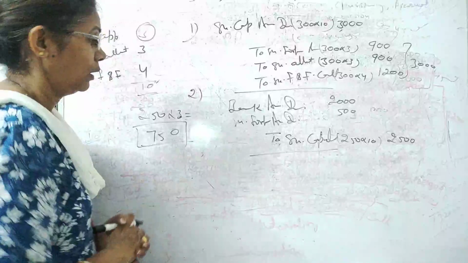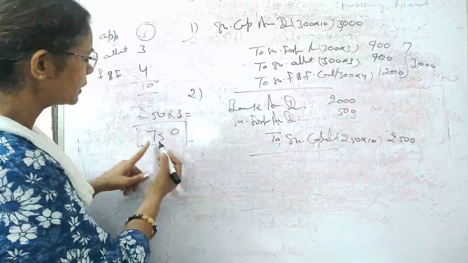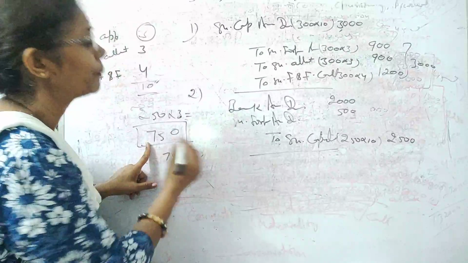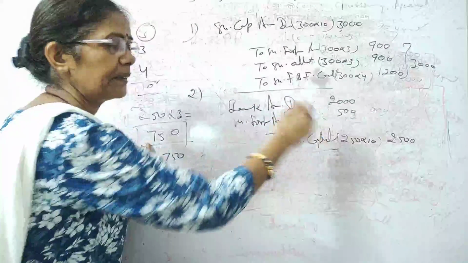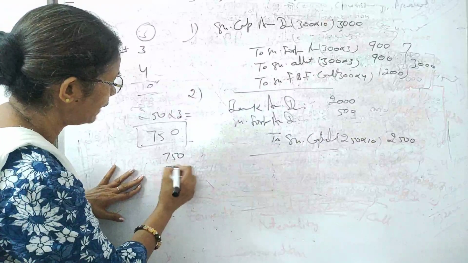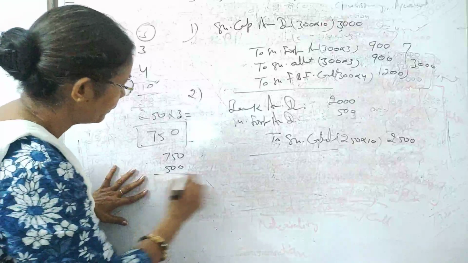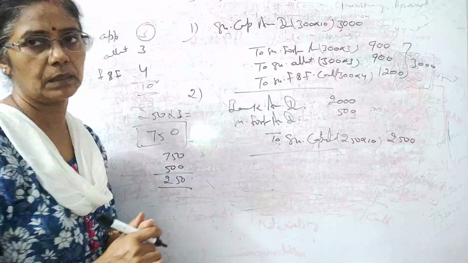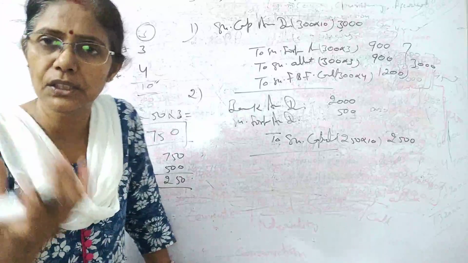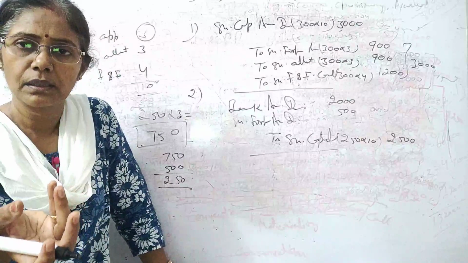Alright. So what will I do now? 750 was there, and how much is used by you? 500 is used by you. So this 500 you have used. Okay. The remaining amount, 250, is the remainder. So this is the final decision regarding these shares, right?